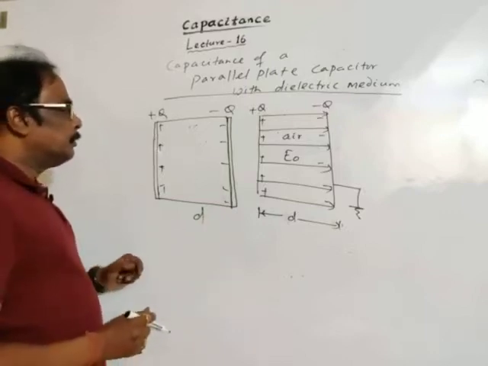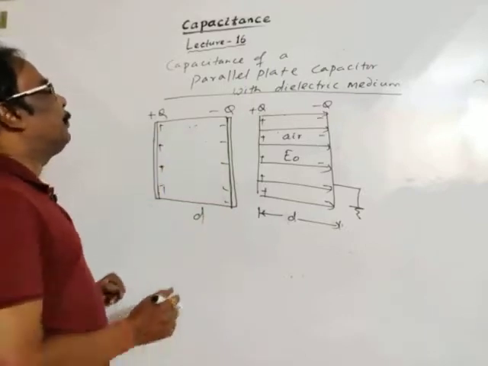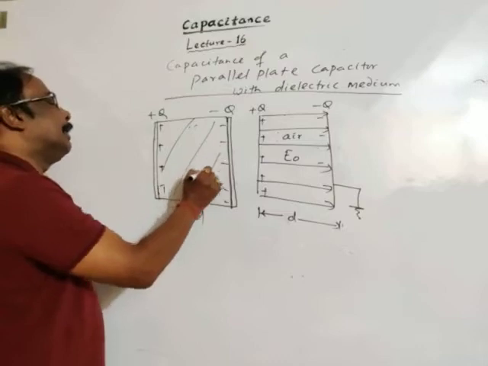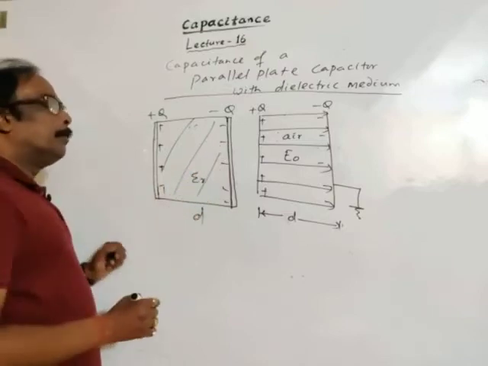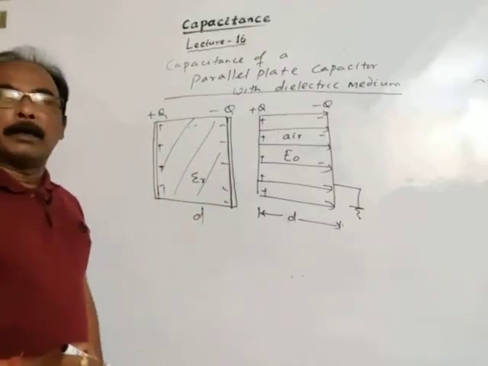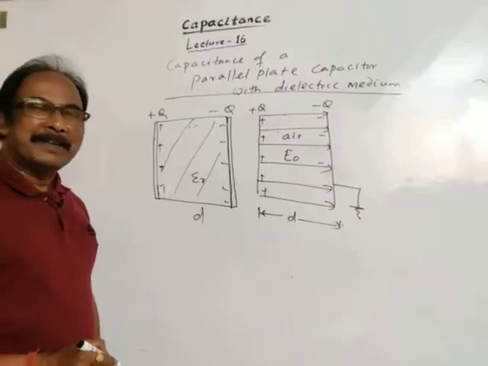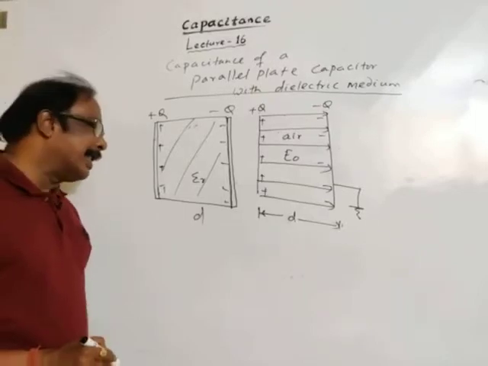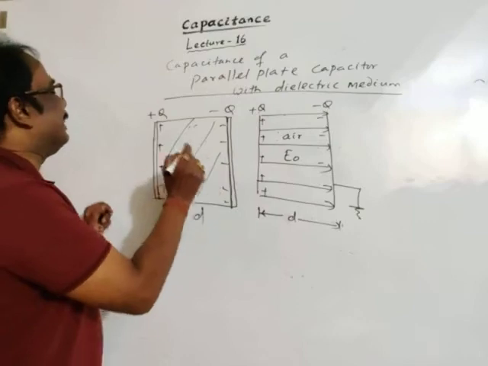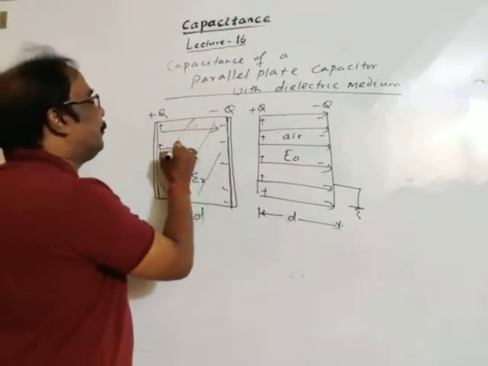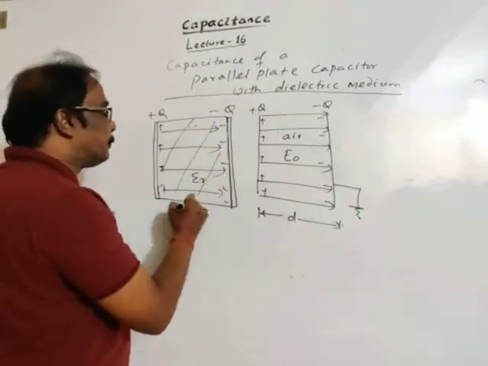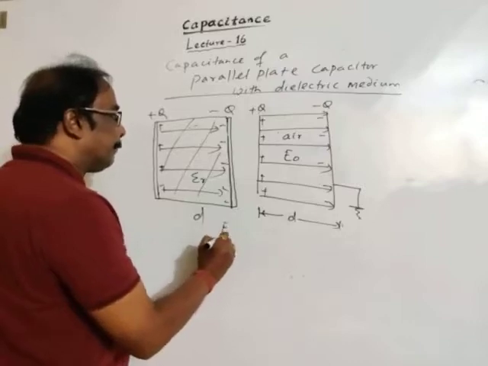Of course, the whole medium is filled with a dielectric medium with relative permittivity, or dielectric constant, or specific inductive capacity epsilon R. Then we will discuss the concepts of electric field here.